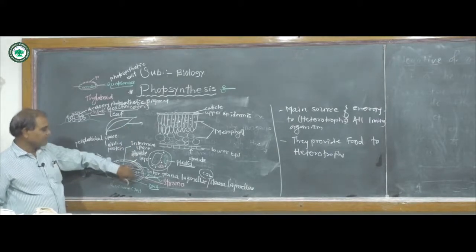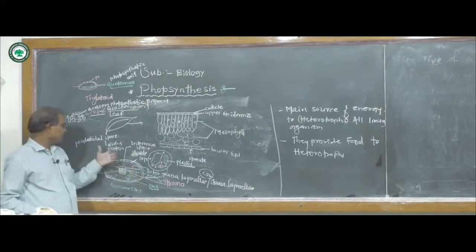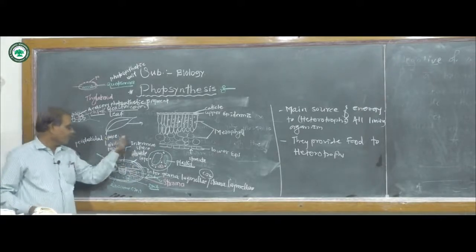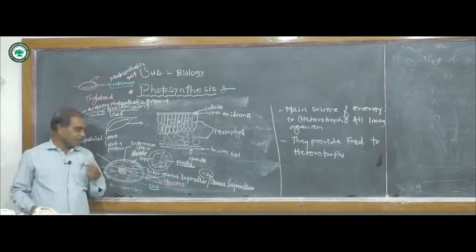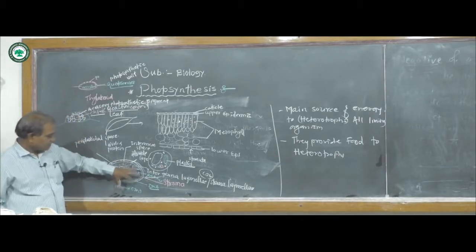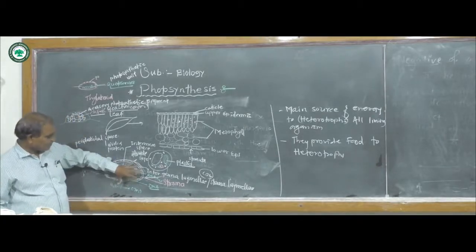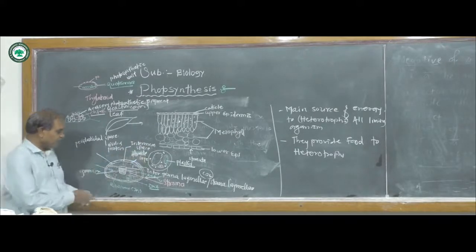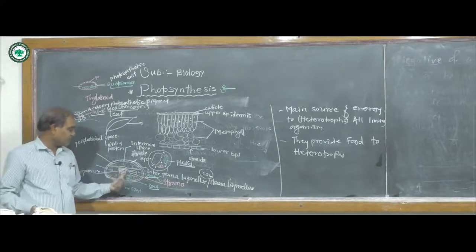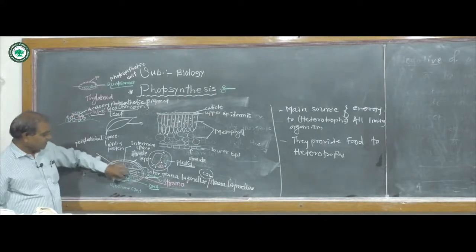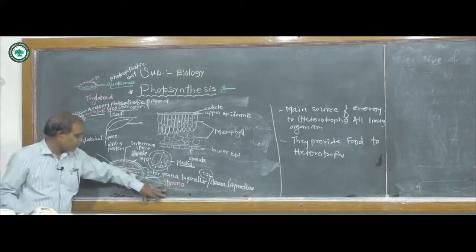In between these membranes is a fluid called periplastidial fluid, and this space is called the periplastidial space. Now both membranes are made of lipids and protein.